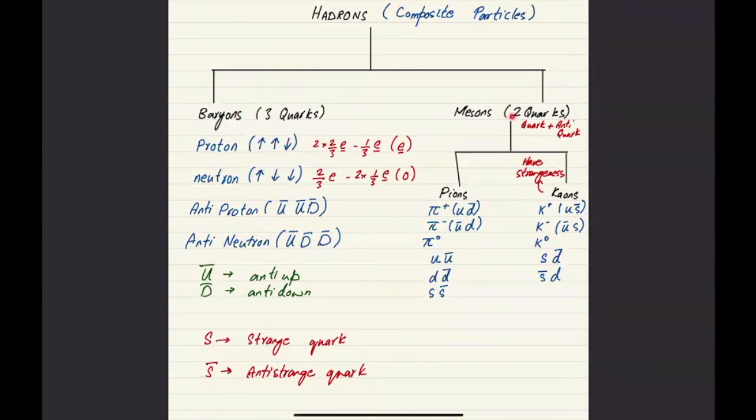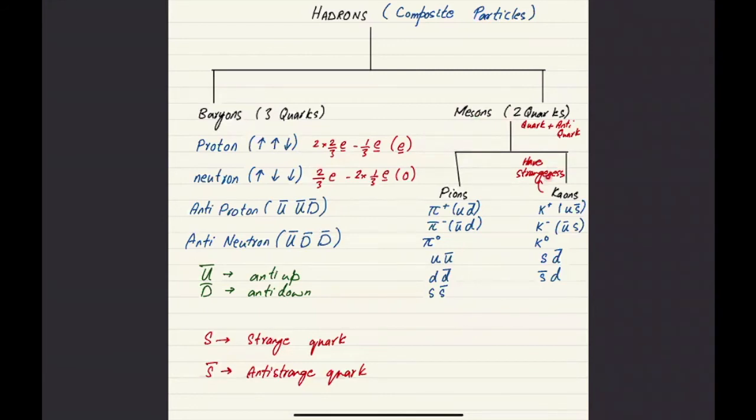When you talk about mesons, mesons are further classified as pions and kaons. The reason for that classification is that pions have no strangeness, whereas kaons have non-zero strangeness.